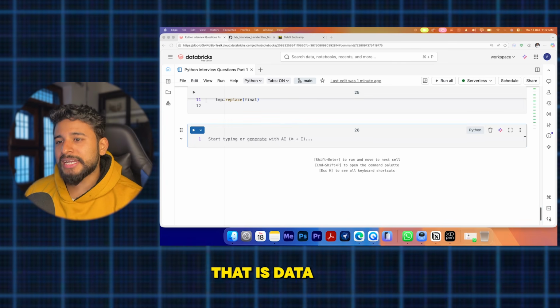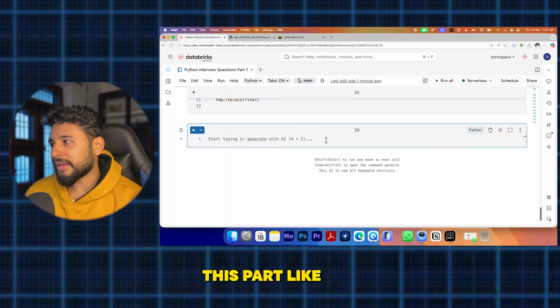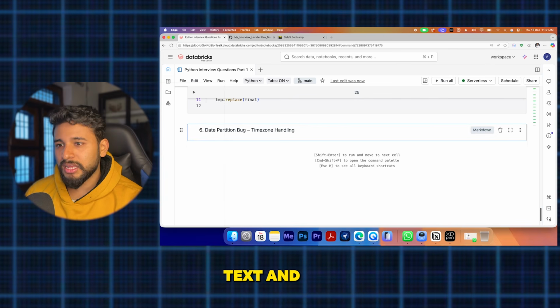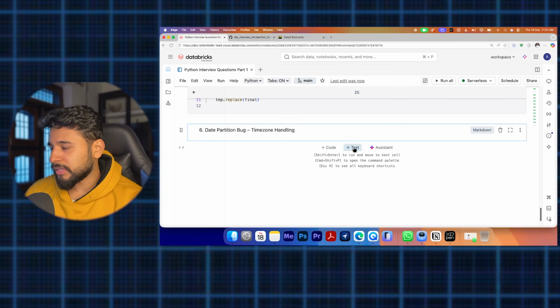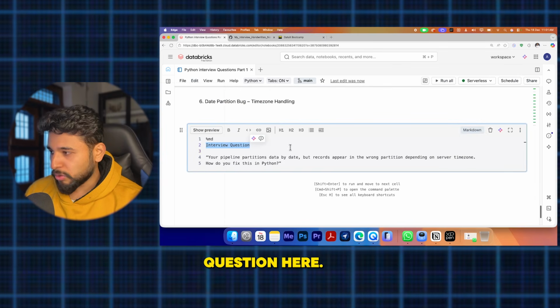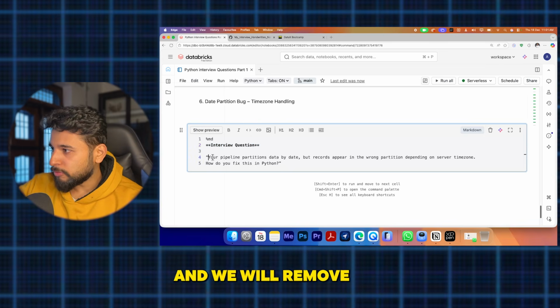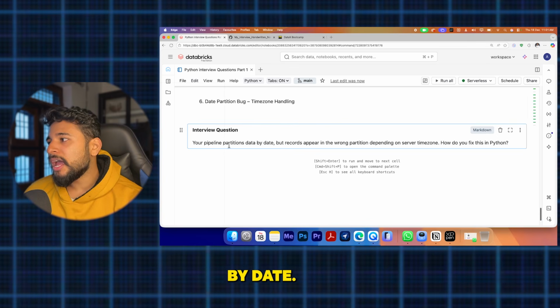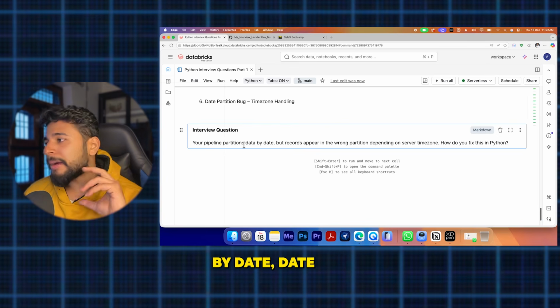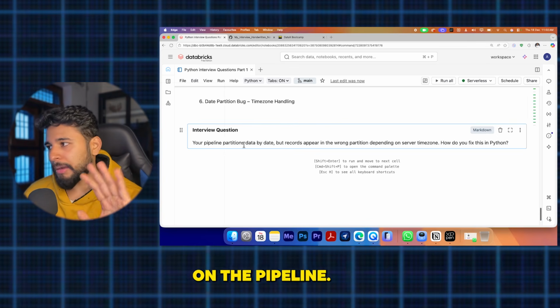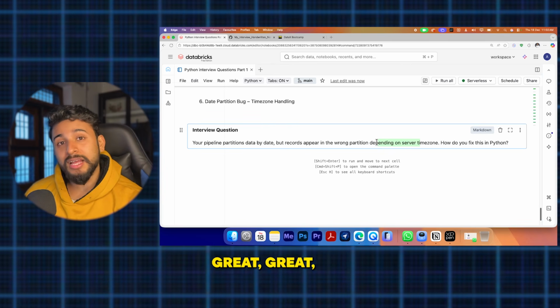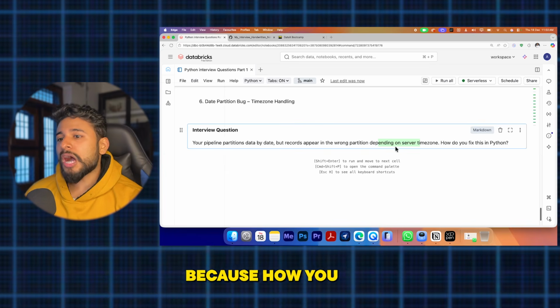Next one is the data partition bug. Many times this type of problem will come up. This is a markdown text and I'll add the question here, and we'll remove these double inverted commas. Your pipeline partitions your data by date, but the records appear in the wrong partition depending on the server time zone. That is a great question: how can you fix this?